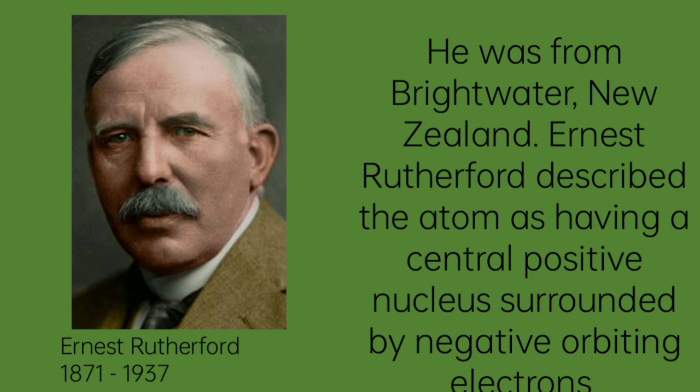He pioneered the Rutherford model of the atom with his discovery and interpretation of Rutherford scattering in his gold foil experiment, in which nitrogen nuclei were bombarded with alpha particles.